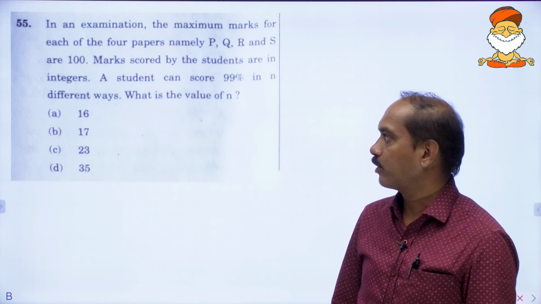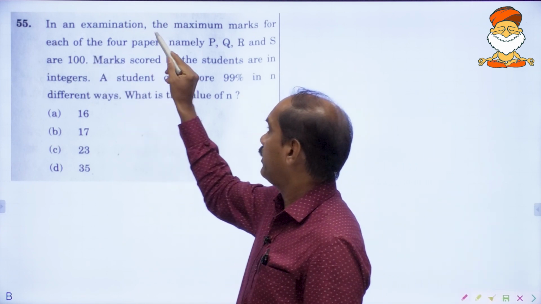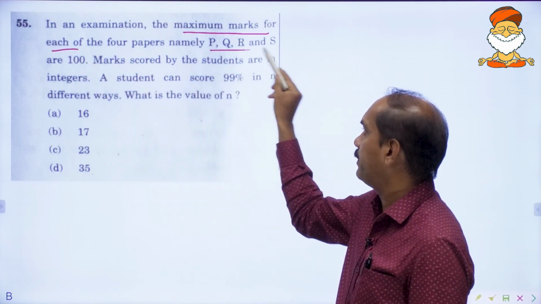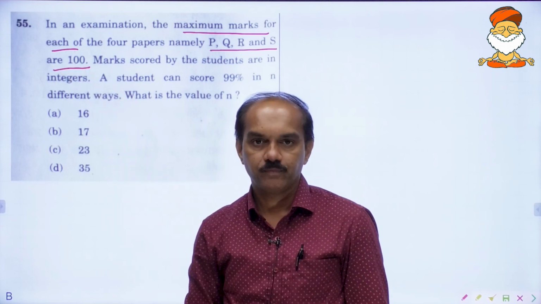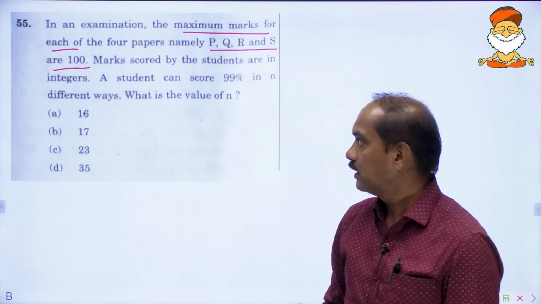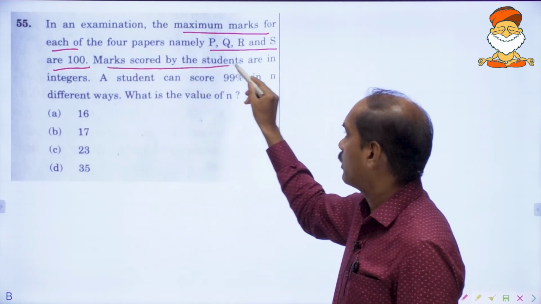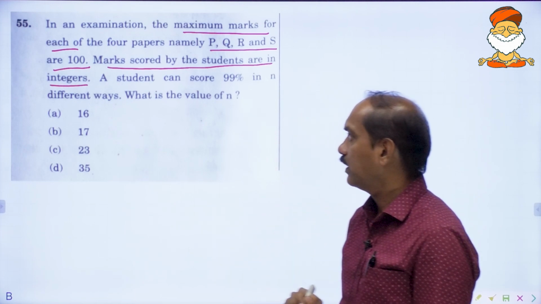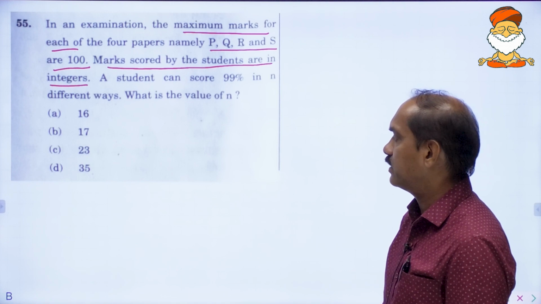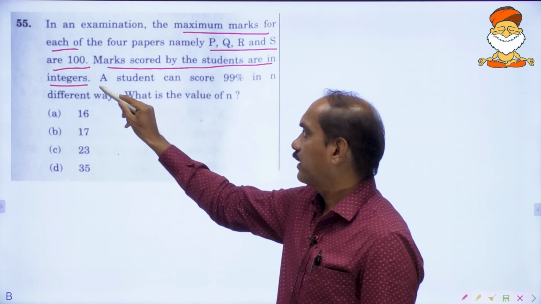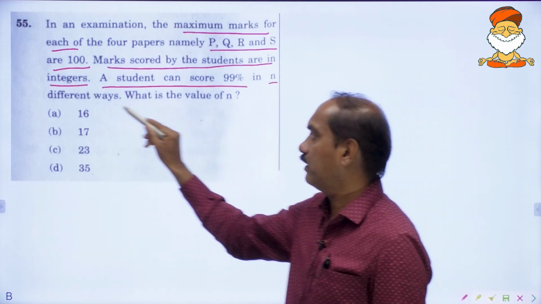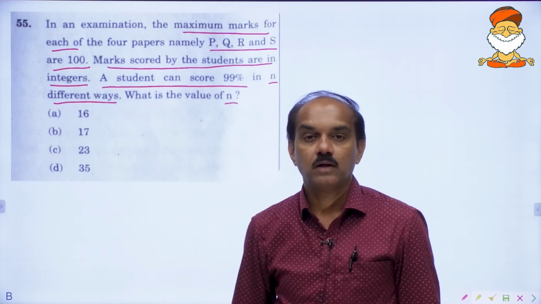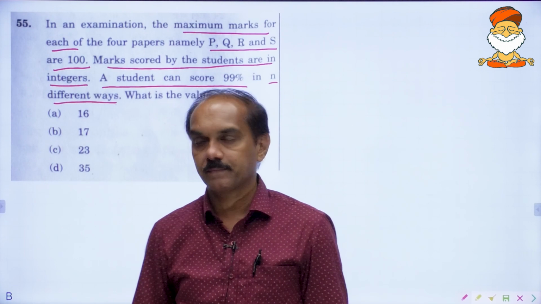Let's see the next problem, problem number 55. In an examination, the maximum marks for each of the 4 papers, namely P, Q, R and S, are 100. In each paper we have got maximum marks 100 and there are 4 papers. Marks scored by the students are integers. A student can score 99% in n different ways. What is the value of n? In how many different ways can he score 99% of marks?